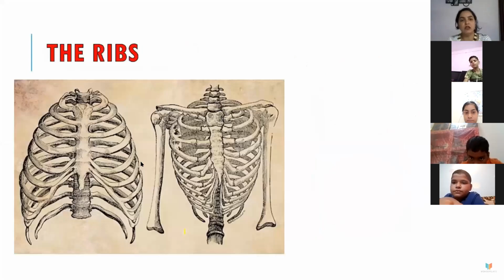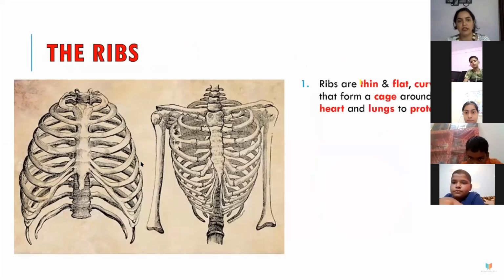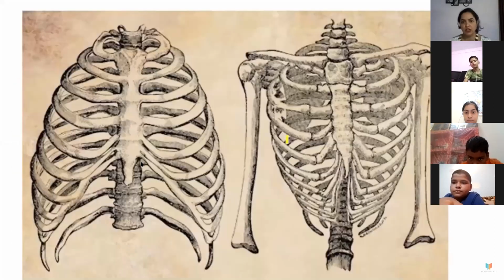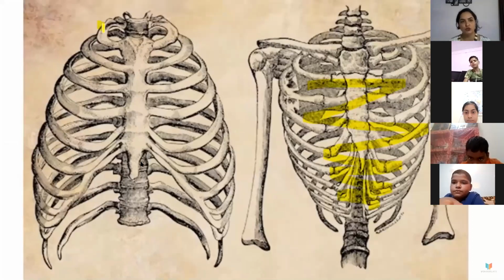Now next comes the ribs. We'll move on to the ribs. You can see it. I showed you the rib structure that day. Ribs are thin, flat and curved bones. Here comes the curved bone. Now what are the functions? They protect the heart and the lungs. You can see this wherever I have marked the yellow part. So here the heart and lungs are protected. 12 pairs of ribs are present. Now we'll count. Number 1, 2, 3, 4, 5, 6, 7, 8, 9, 10, 11, 12. Can you see?